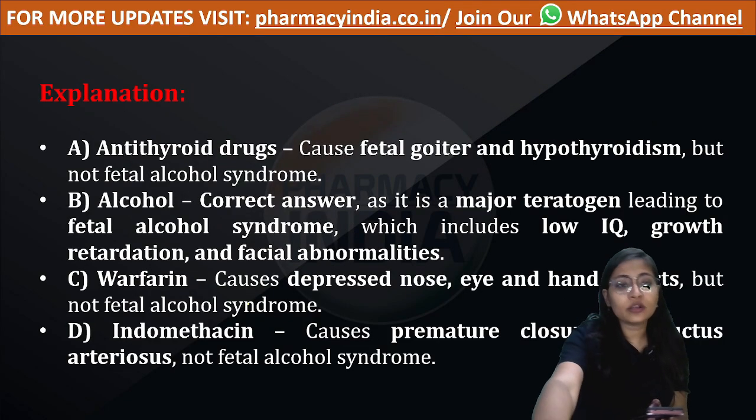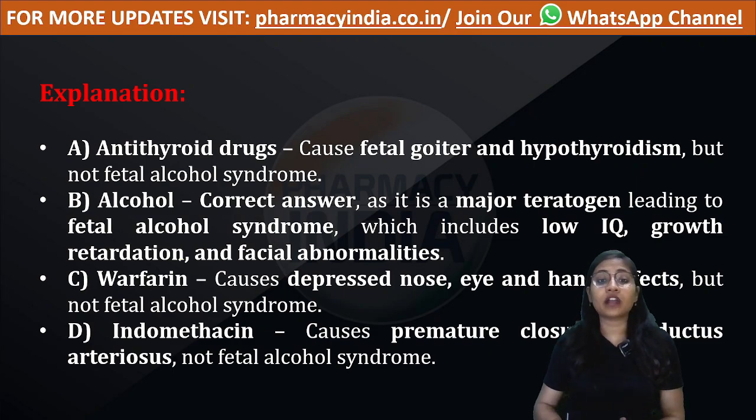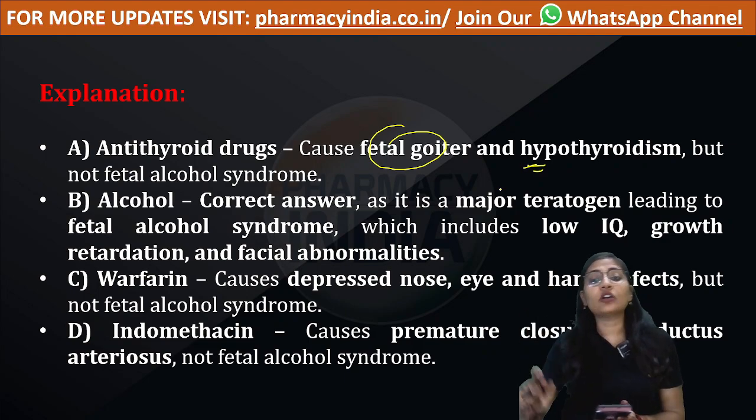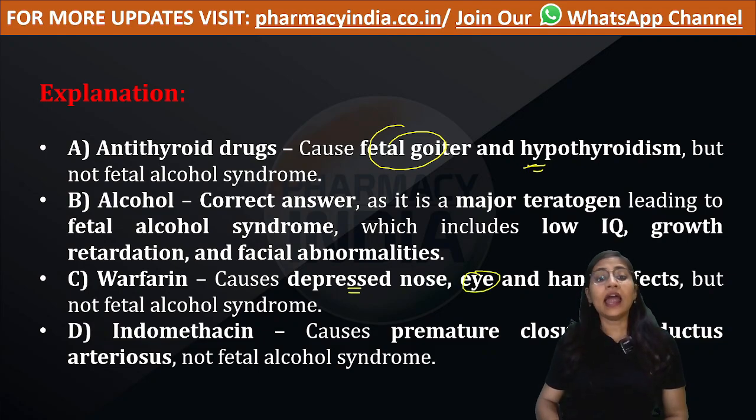So let's move to its explanation. Antithyroid drugs cause fetal goiter and hypothyroidism. Alcohol causes major teratogenic effects and it leads to fetal alcohol syndrome. Next, warfarin. Warfarin causes depressed nose, eyes and hand defects. Indomethacin causes premature closure of ductus arteriosus.